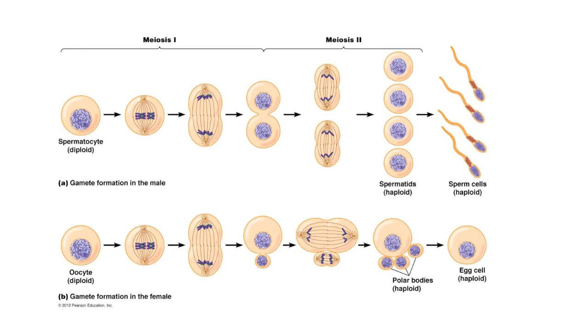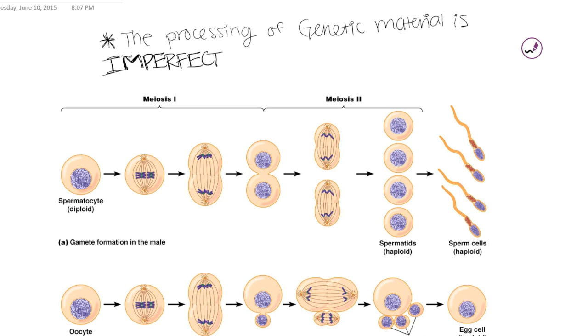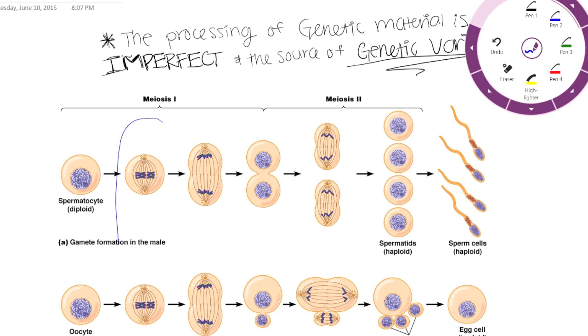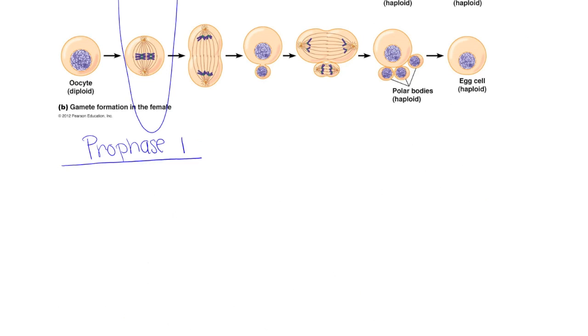Today we are going to talk about how genetic variation is imperfect and a source of genetic variation. We're going to start by talking about how the processing of genetic material is imperfect and the source of genetic variability. And mutations may occur in meiosis.